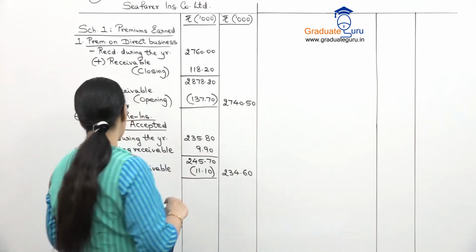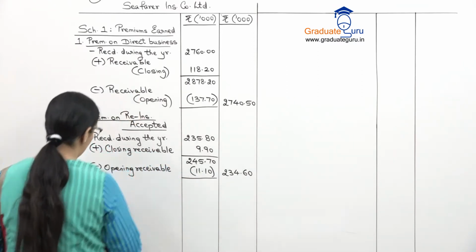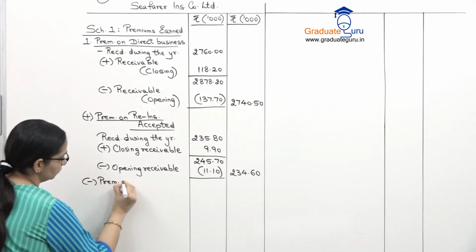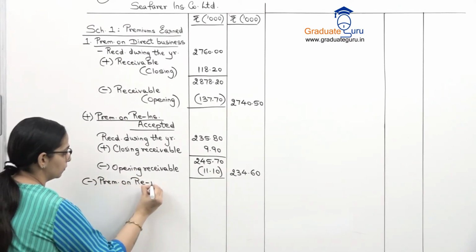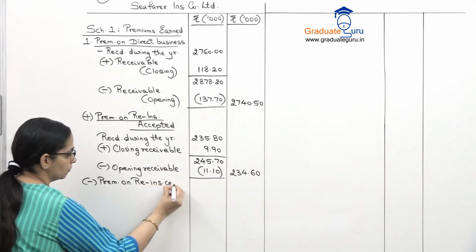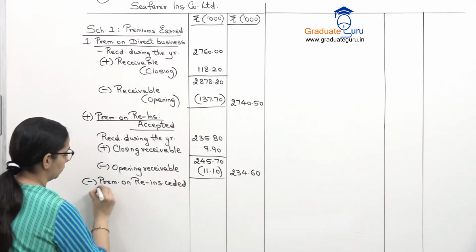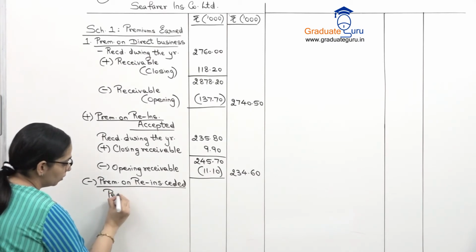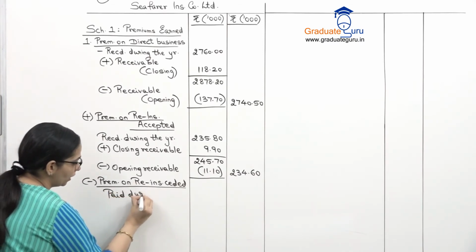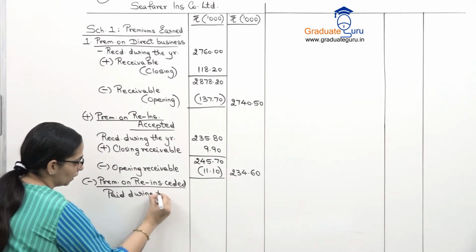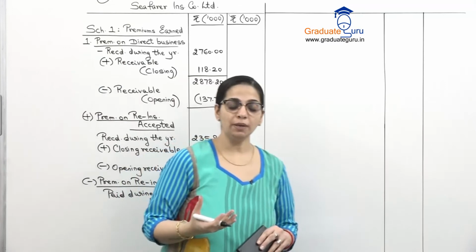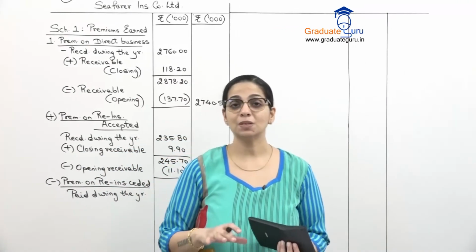Now we have to subtract our premium on reinsurance ceded. So on ceded we will pay. So we will say paid during the year. In our question also, if you see, they've given us premiums paid.